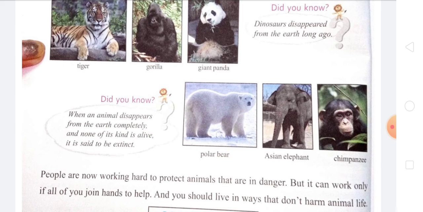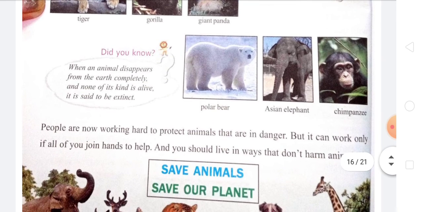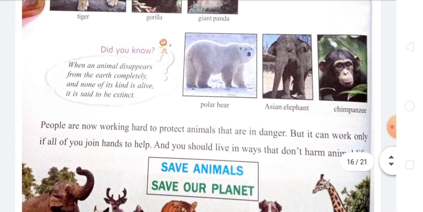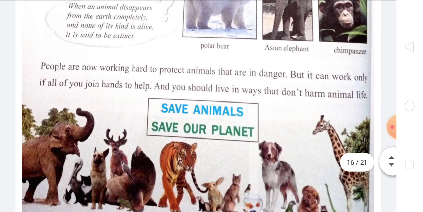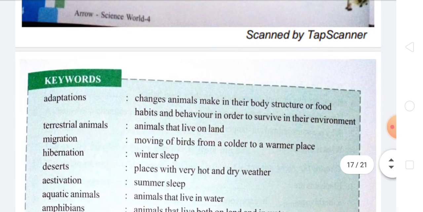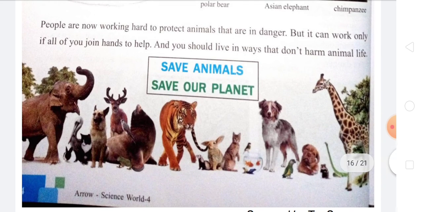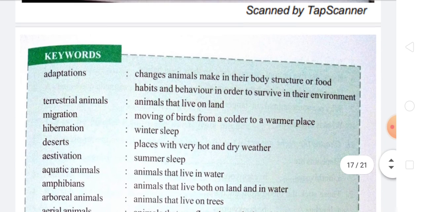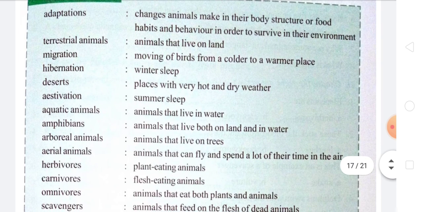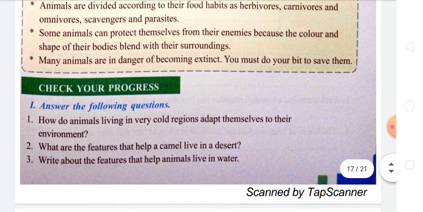People are now working hard to protect the animals and save them from the danger, but it can work only if all of you join hands to save the animals. Okay, so save animals, and we can save the planet, our planet. So here we know what is the meaning of adaptation, what are the types of animals, and what are the adaptations done by the animal world.